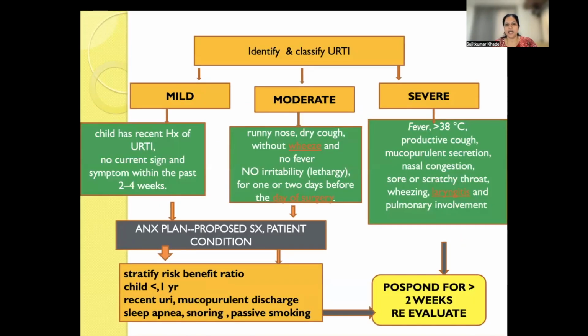As per the guidelines, we classify URTI into mild, moderate, and severe. A child with a recent history of URTI and no current signs and symptoms within the past 2 to 4 weeks is considered mild URTI. A child with a running nose and dry cough, without wheeze or fever, and no irritability or lethargy for 1 or 2 days just before surgery is considered moderate URTI. And those with severe URTI have fever more than 38, productive cough, mucopurulent secretions, nasal congestion, sore throat or scratchy throat, wheezing, laryngitis, or pulmonary involvement.